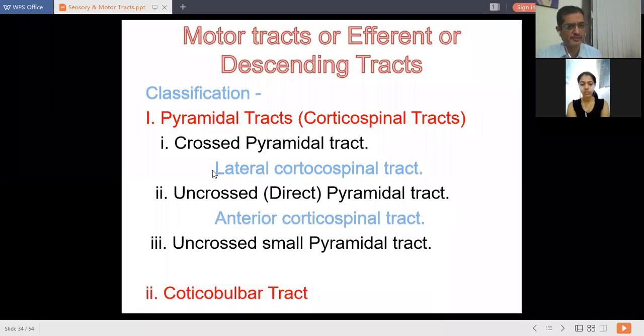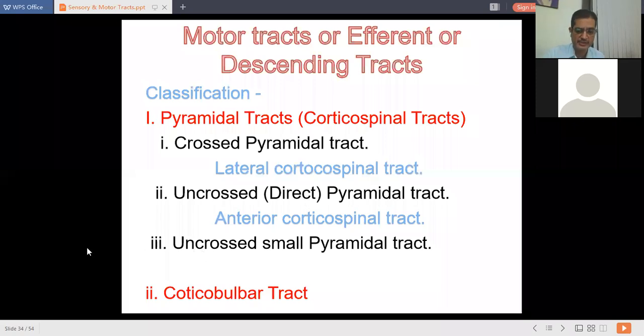Because the crossed pyramidal tract is present in the lateral white column of the spinal cord, that's why it is named lateral corticospinal. And the uncrossed pyramidal tract is present in the anterior column of the spinal cord, that's why it is known as anterior corticospinal tract. There is one small group called the uncrossed small pyramidal tract that we will also study. So we will start the discussion of the pyramidal tract.